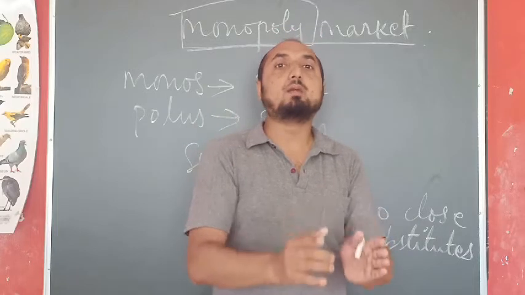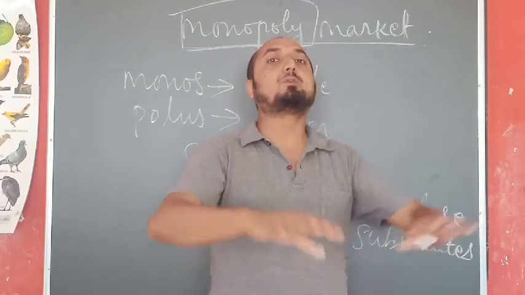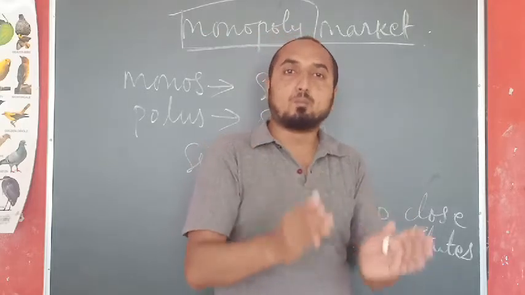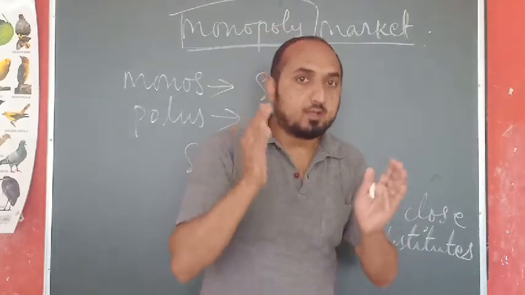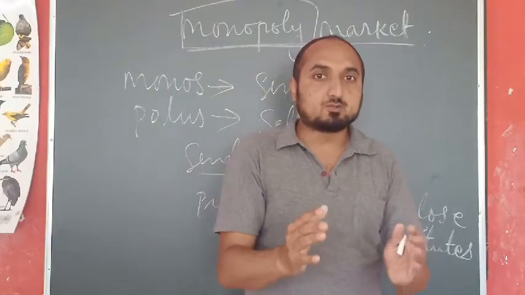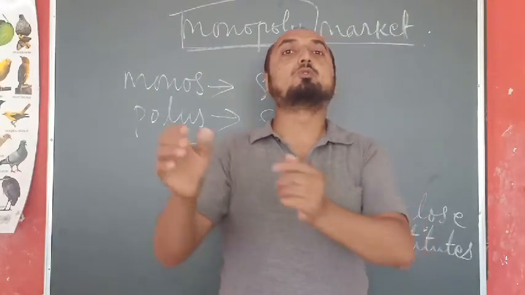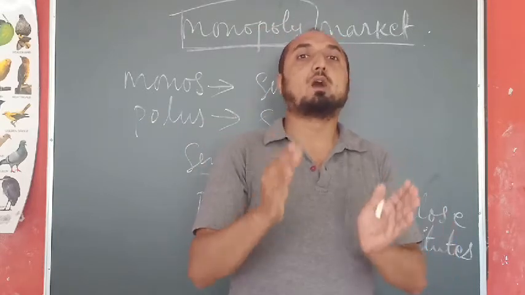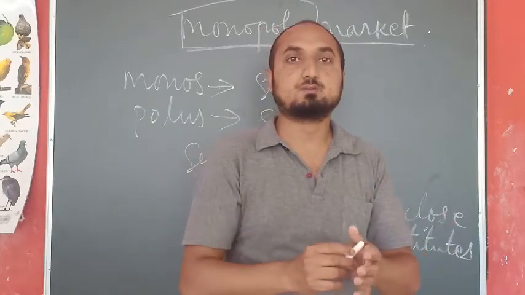So here government is a single seller, and the different passengers, whoever is purchasing the tickets, are the number of buyers. So in the case of monopoly market, there is a single seller that produces the commodity which have no close substitutes. At the same time, the number of buyers may be large in a number.